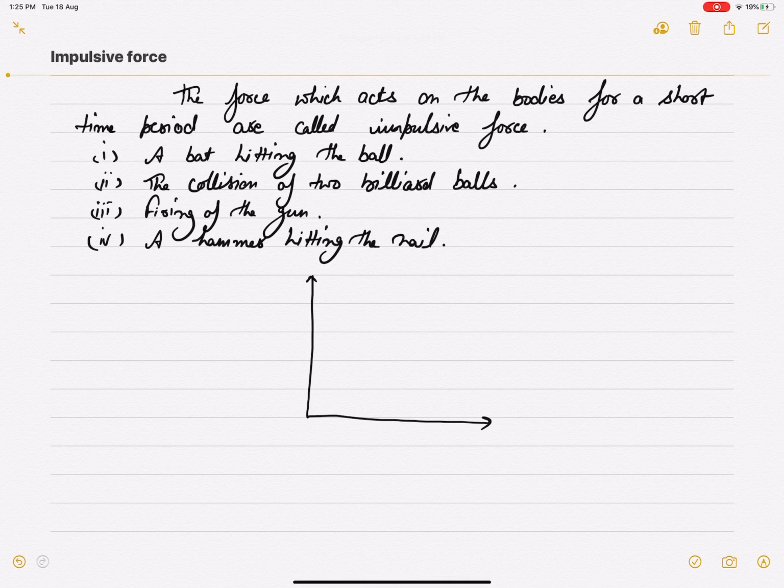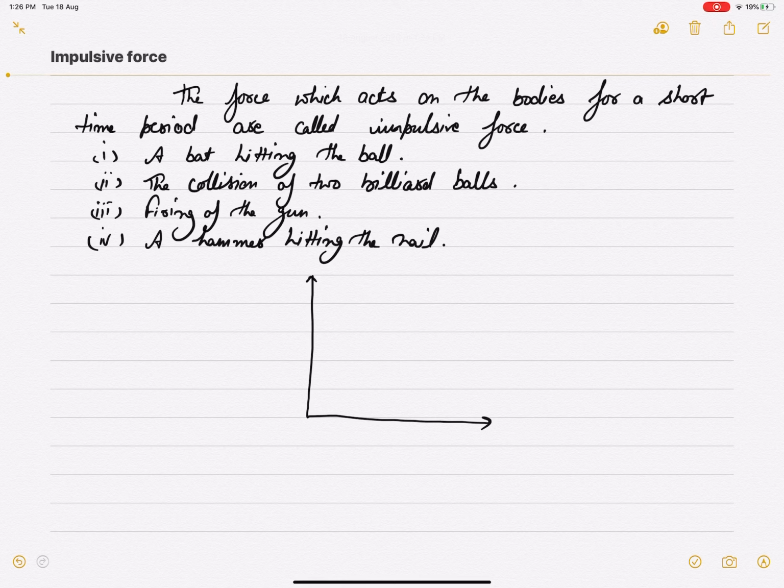For example, when a batter hits a ball, the ball is in contact with the bat for a very small time period. So the force applied by the bat on the ball is known as impulsive force because it is applied for a very small time period. Similarly, in the collision of two billiard balls, the balls collide with each other for a very small time period. After that, they separate. So that's also an example of impulsive force.